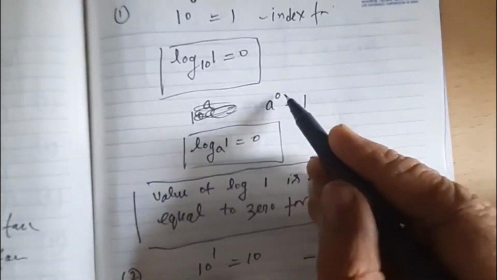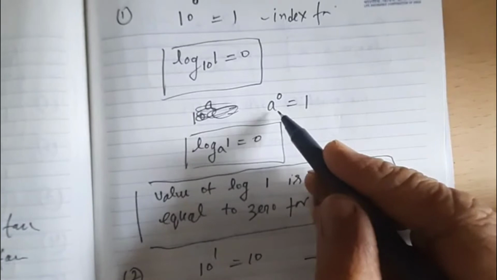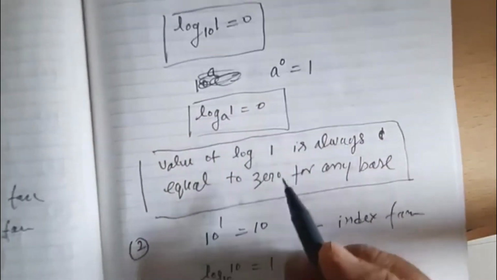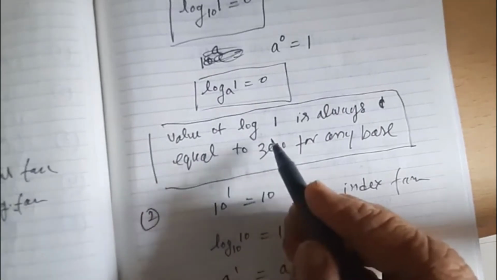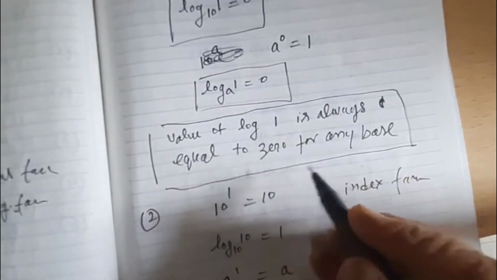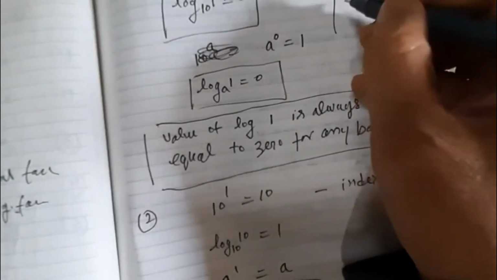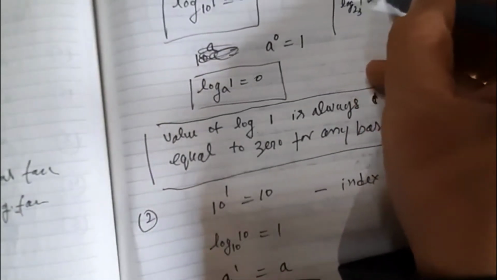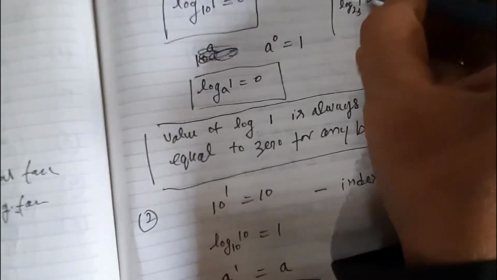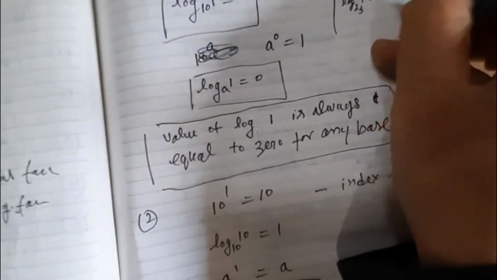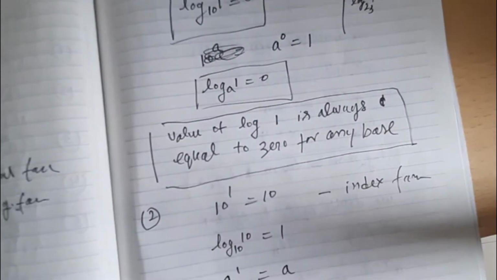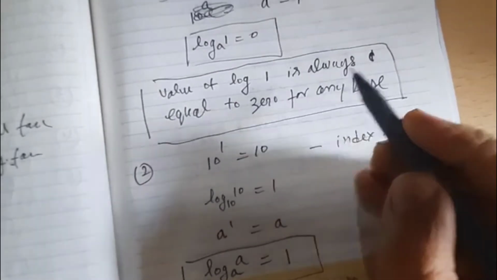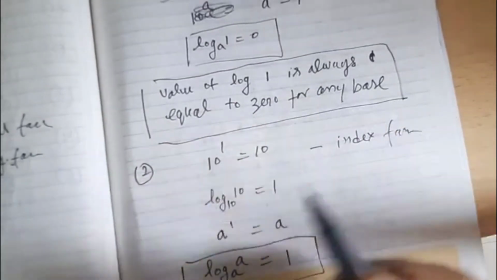Similarly, a to the power 0 is equal to 1. A is any number. Log 1 base a is equal to 0. Conclusion: we find the value of log 1 is always equal to 0 for any base. Suppose log 1 base 23 is also 0, because we know 23 to the power 0 is equal to 1. This way, we can say the value of log 1 is always equal to 0 for any base.